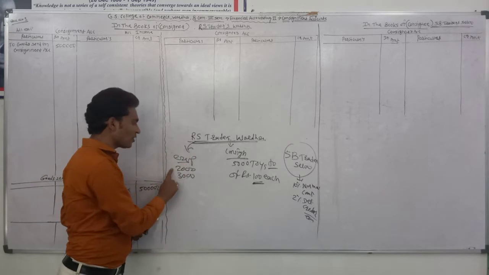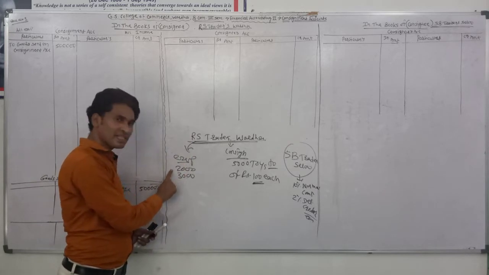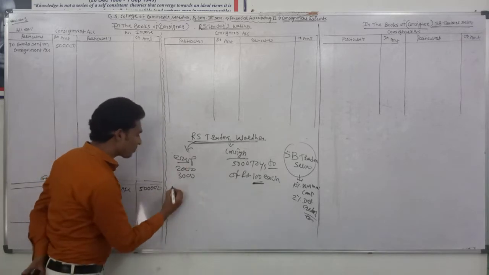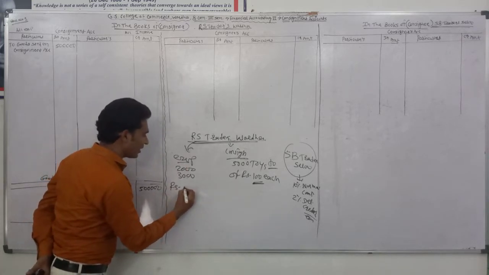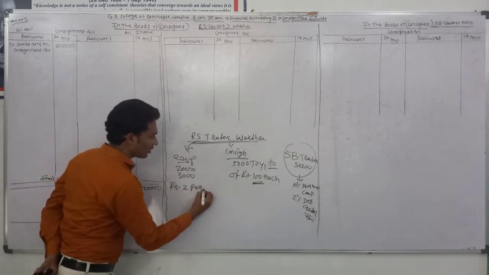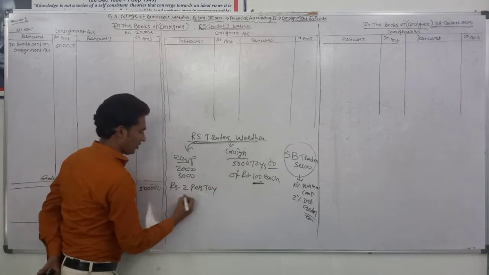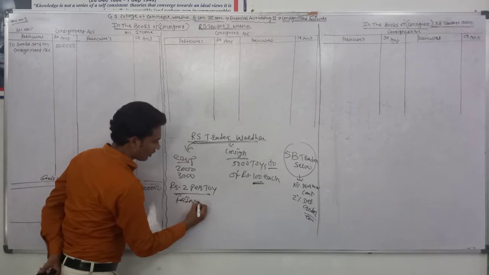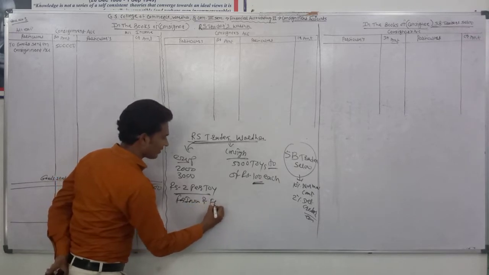RS traders also spend rupees 2 per ton for insurance and freight.